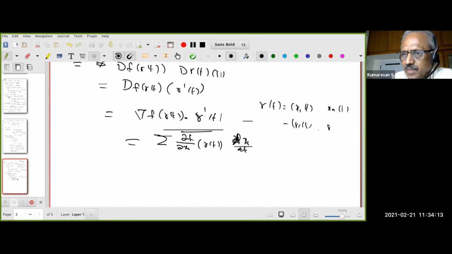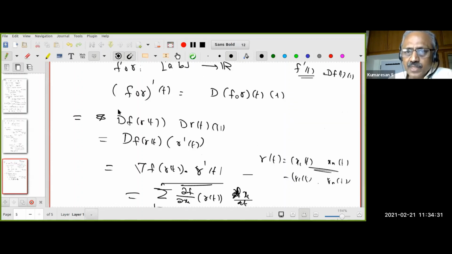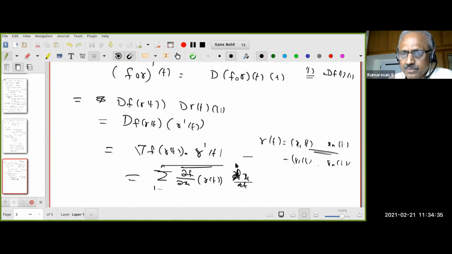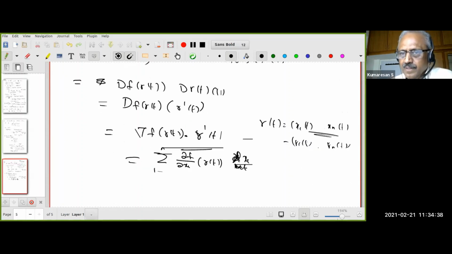But usually when we think of a curve, this is a natural thing to write, i equal to 1 to n. So you will see when you are going through differential geometry, differential topology or PDE, your teacher will write (f∘gamma)'(t) equal to this, immediately. If you ask him, he'll say it's the chain rule. But no further explanation will be given. It's your mistake not to learn the chain rule. That's the implication.